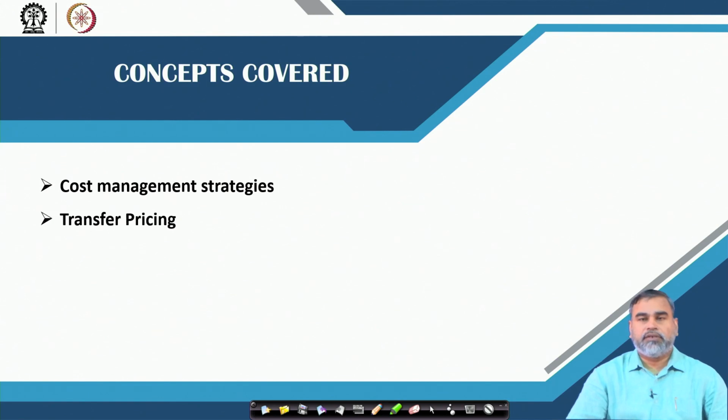And the second thing is a concept called transfer pricing, which is nothing but an internal rate of return of the commercial banks for the deposit and lending activities. How that transfer pricing is defined and what different methods are available to calculate it, we will also discuss today. So, let us first discuss the cost management strategies the commercial banks adopt to minimize the cost they incur for day to day regular operations. After that we can discuss transfer pricing.